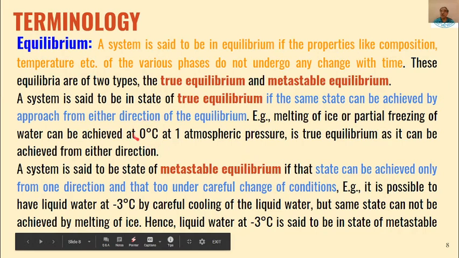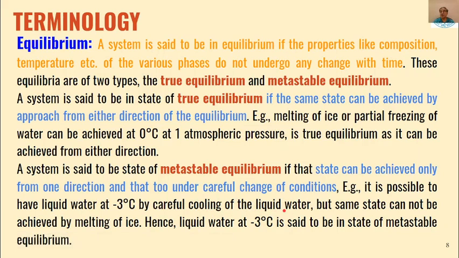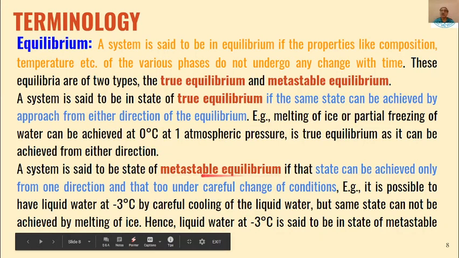We have said that at 0 degree centigrade water will freeze, but under careful cooling of liquid water we can have liquid water at minus 3 degrees centigrade, but we cannot melt ice at minus 3 degrees centigrade, right? So this equilibrium, liquid water at minus 3 degrees centigrade, can only be achieved from one side, that is cooling of liquid water. That is why this is called metastable equilibrium.